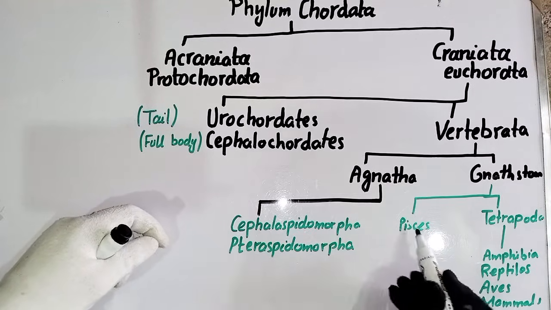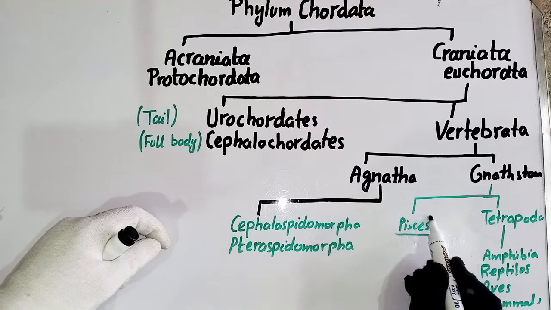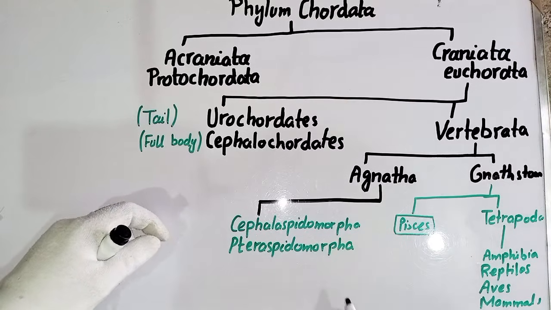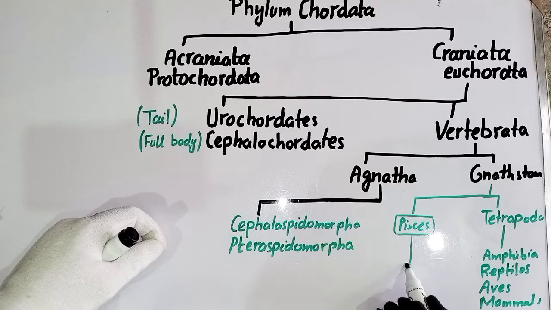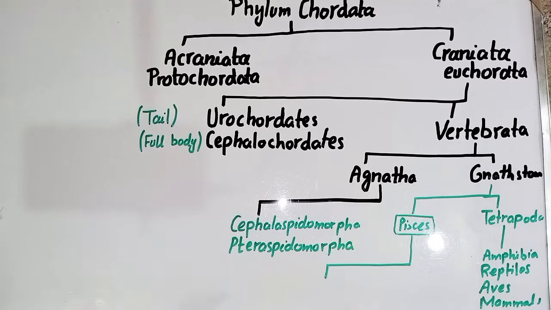This superclass Pisces contains four classes. What are the names of these classes? The first class is Placodermi. The second one is Chondrichthyes.